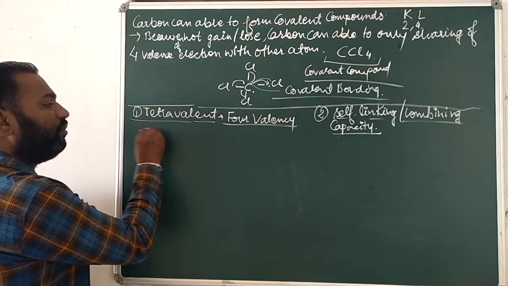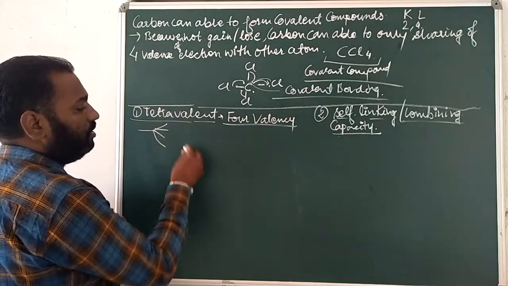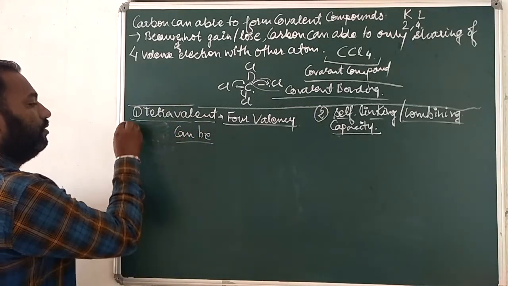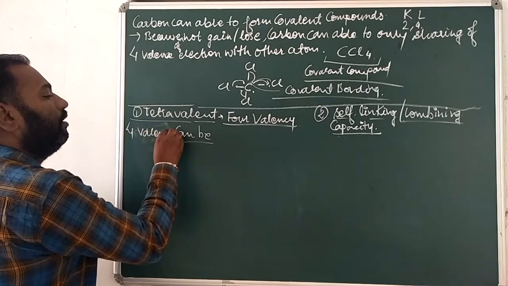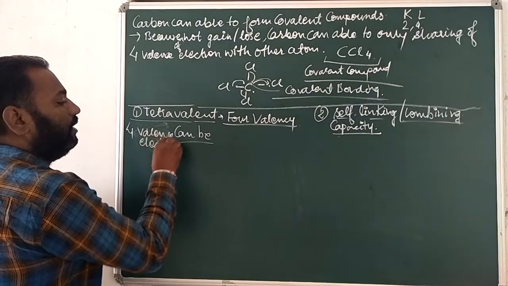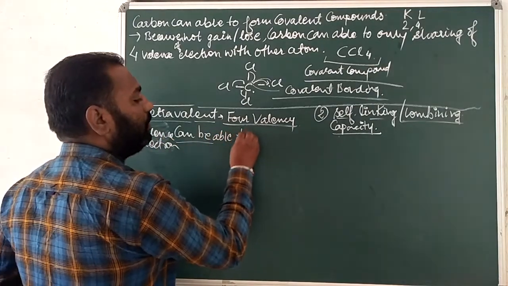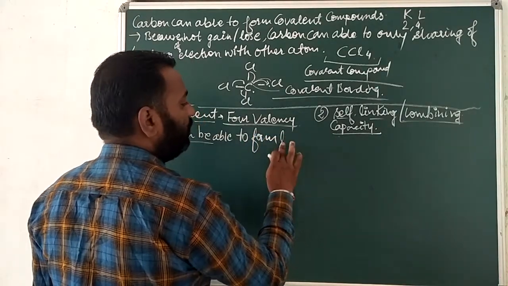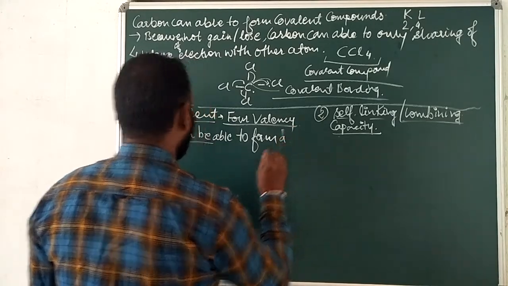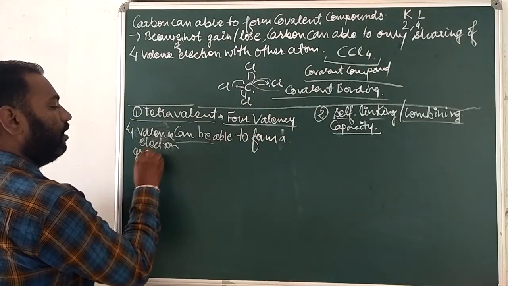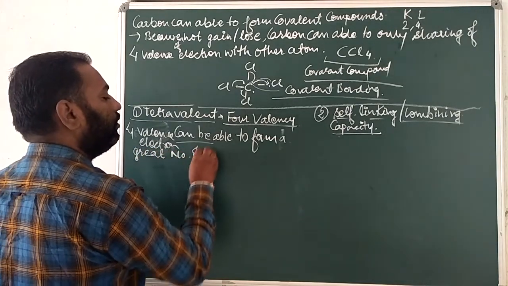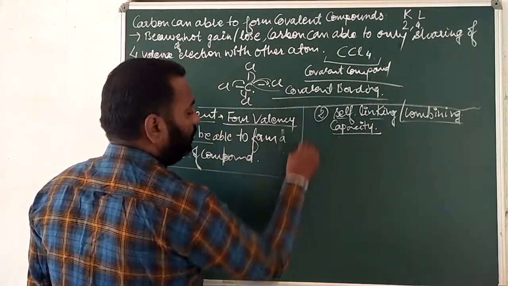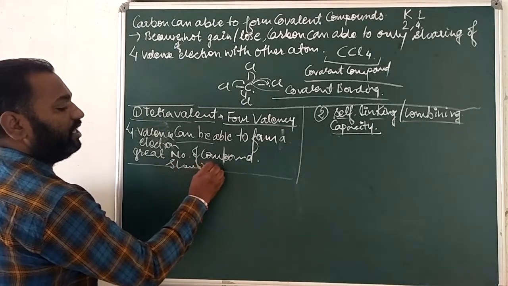Due to these 4 valence electrons, carbon can form a great number of compounds, because they are making compounds with the sharing of electrons.